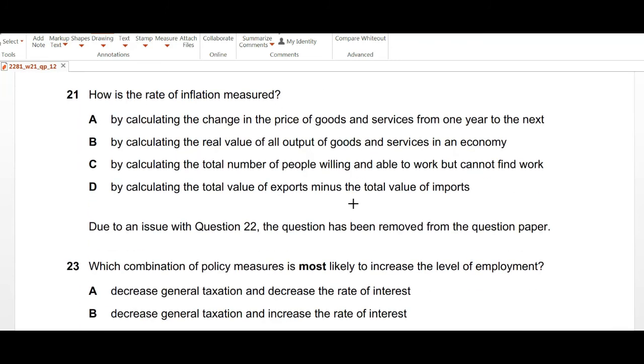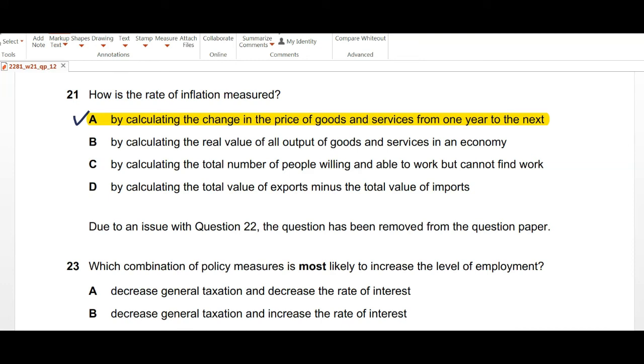Moving on to question number 21, how is the rate of inflation measured? Well, we use CPI or RPI to indicate that. So part A is saying by calculating a change in price of goods and services from one year to the next. Exactly, this is what CPI is calculating, the change in the basket of goods between different years.